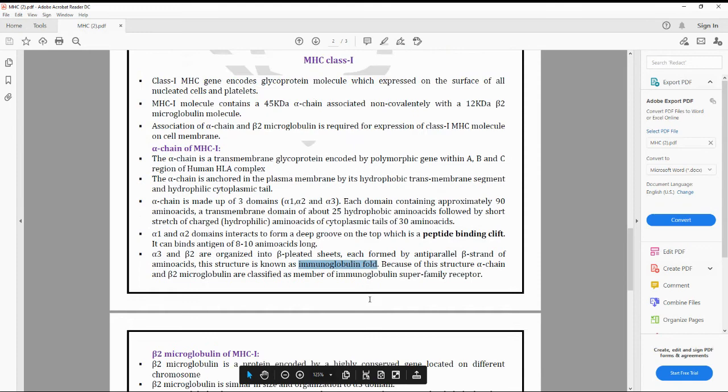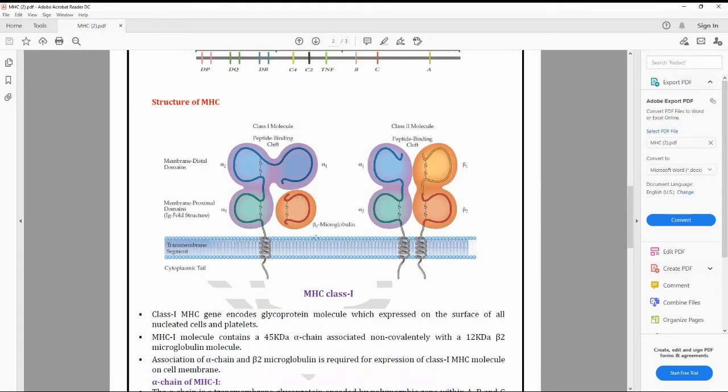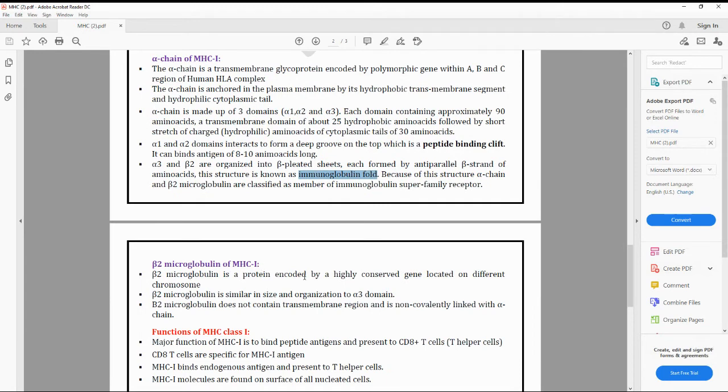And coming to the beta 2 microglobulin of the class 1 molecule, this is a protein encoded by a highly conserved gene located on a different chromosome. It is smaller in size and organization compared to the alpha 3 domain, and it does not contain a transmembrane region and is non-covalently linked with the alpha chain.